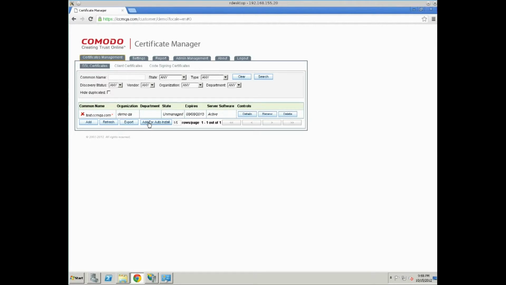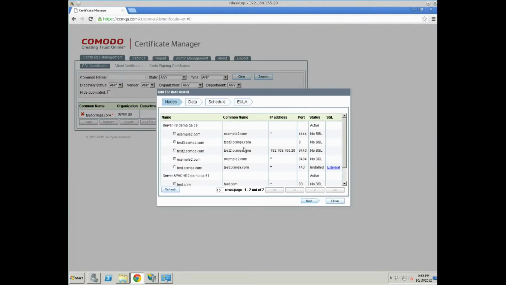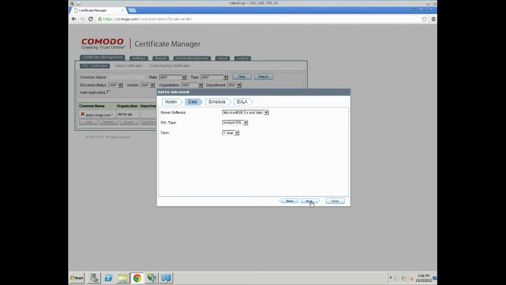Anyway, let's click Add for auto install. Here is our server, and select test2 ccm.com. Here we select the website for which the common name certificate would be added. Then click Next.